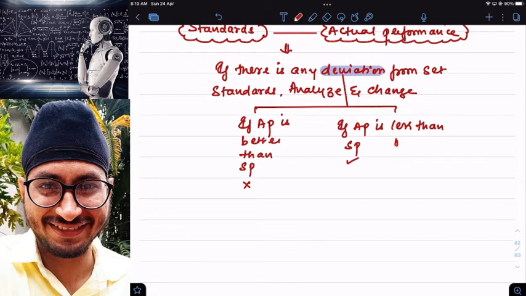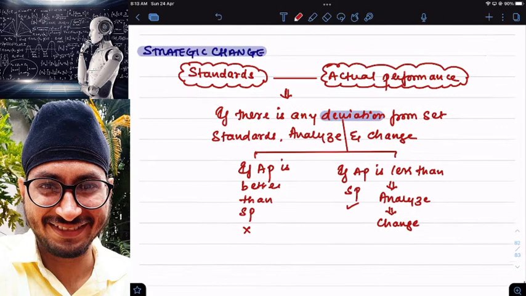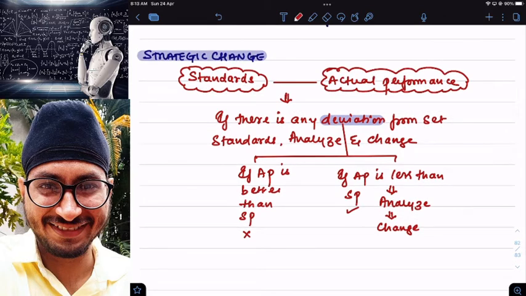I will make changes. I will analyze, like what exactly happened that my showroom was unable to sell the expected number of goods. And after analysis, what will I do? I will change. This is called what? This is a concept of strategic change. So in simple words, comparing my actual performance with standard performance, analyzing the deviation and then making a change is called what? Strategic change. And now in strategic change there are three steps.